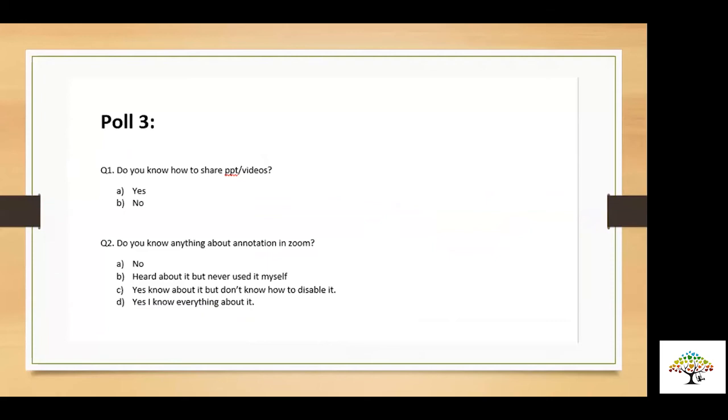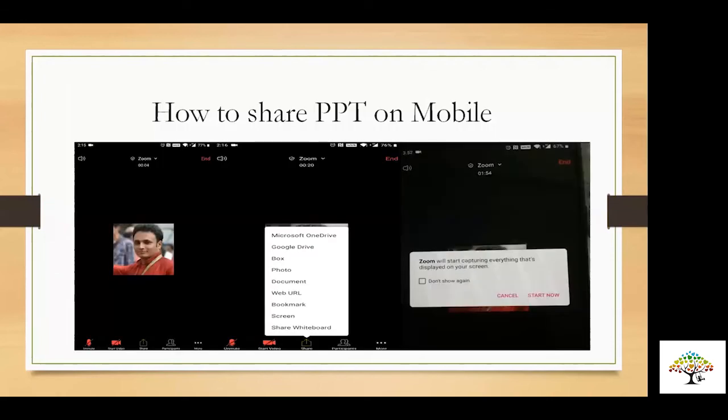Now I'm going to take you to the technical part of what to do if you're on screen. I think I have shown you all these examples today during the session itself. You can see right now I'm on mobile and on laptop also. But right now sharing is done by Rishabh, just to avoid discontinuity. So how to share PPT on mobile? That I have shown you. You can share the PPT the moment you click on the share option.